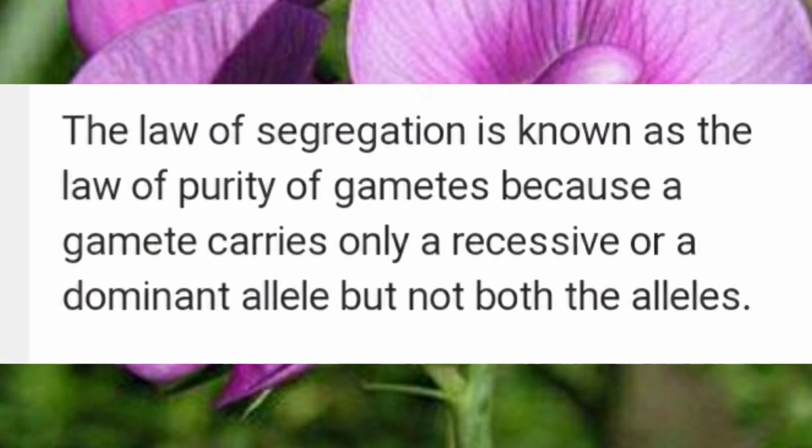Because a gamete carries only a recessive or a dominant allele, but not both. Here mixing or blending of traits doesn't take place. So the gametes carry a recessive trait or a dominant trait, and that's why it is called law of purity.